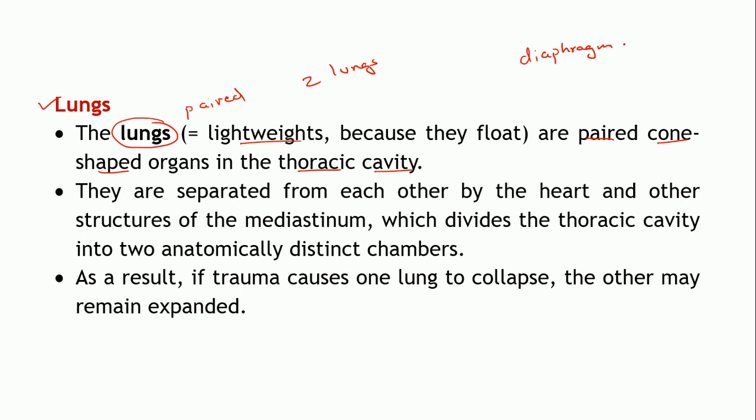The superior one is known as the thoracic cavity, in which the lungs and the heart are located, whereas inferior to this diaphragm is the abdominal cavity.